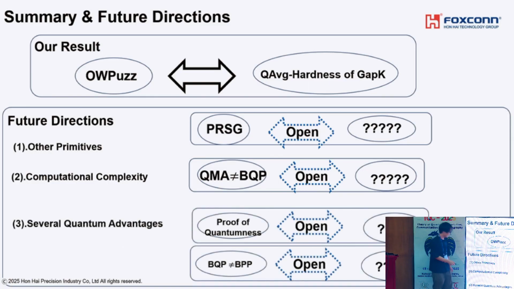And the third direction is to think about the characterization of several kinds of quantum advantage. In the field of quantum advantage, there are several distinct notions, like proof of quantumness, or BQP is not equal to BPP, or sampling-based quantum advantage, or search-based quantum advantage. So I'd like to give a characterization of each notion by metacomplexity. So that's one future direction. That's it. Thank you for listening.